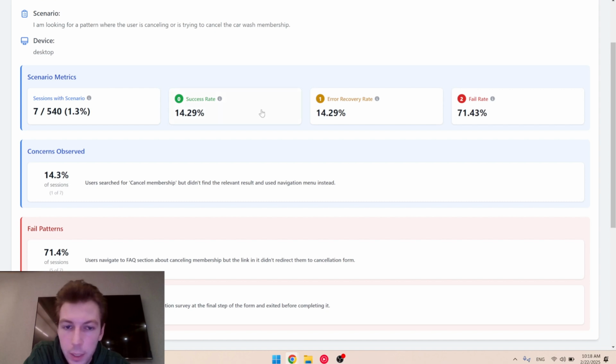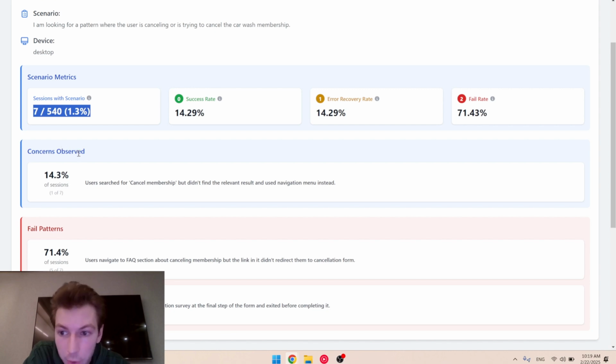The report has a quantitative and qualitative part of research. First are just the metrics, the quantitative type of research, very standard task success metrics, so how many people exhibited this behavior, how many people successfully achieved what they wanted, how many people failed to achieve what they wanted, and how many people achieved what they wanted but with some errors from which they recovered. So the second part of the report, not the least important, are the patterns, user behavior patterns themselves.